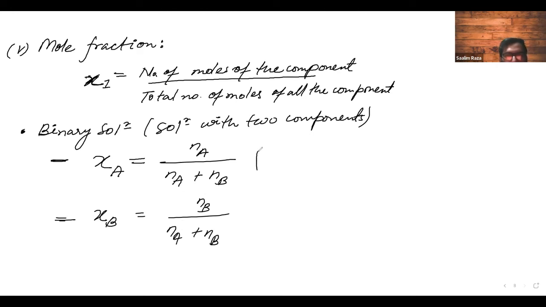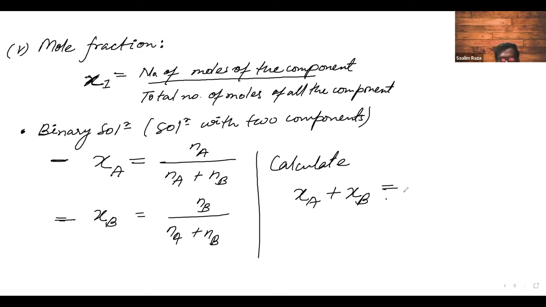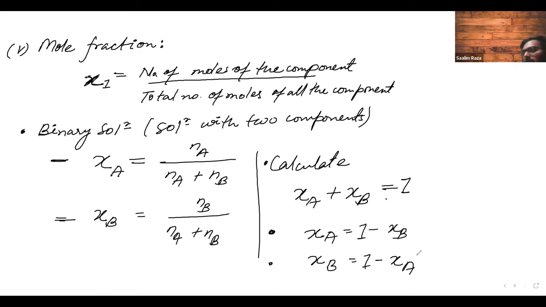And I have a question for you. Calculate chi A plus chi B. Then another point we can write is chi A is equal to 1 minus chi B. Oh, okay, fine. You must have learned about this in 11th standard only. Yeah. Okay, all right. Chi B is equal to 1 minus chi A. Some Basic Concepts of Chemistry, chapter 1. I guess that has, yes, that has mole fractions. Correct.